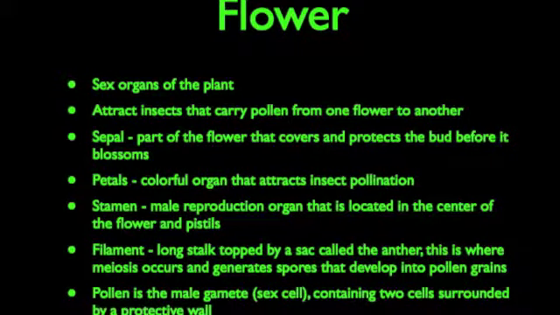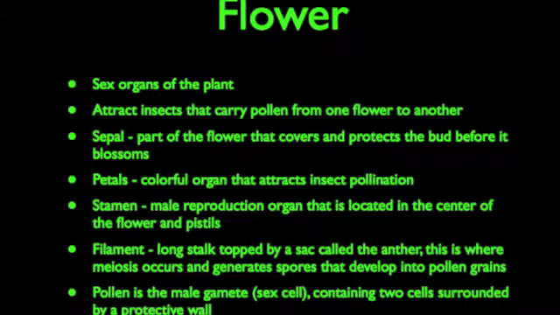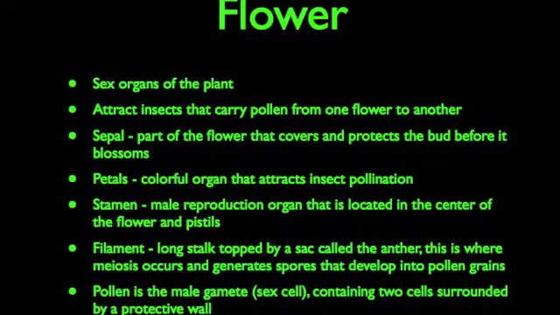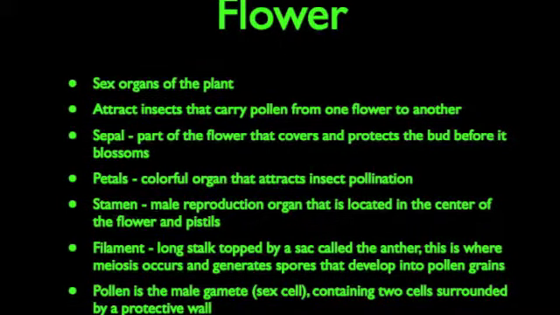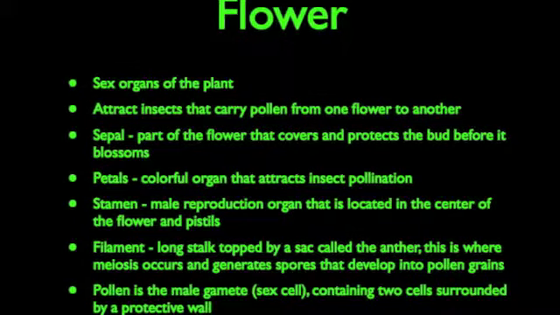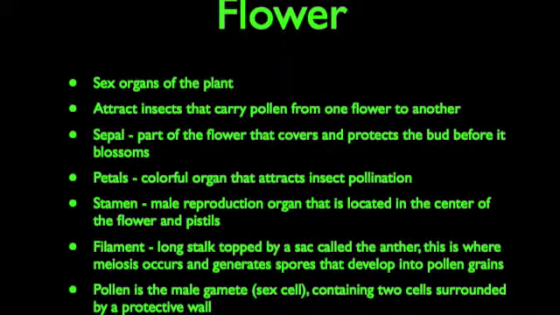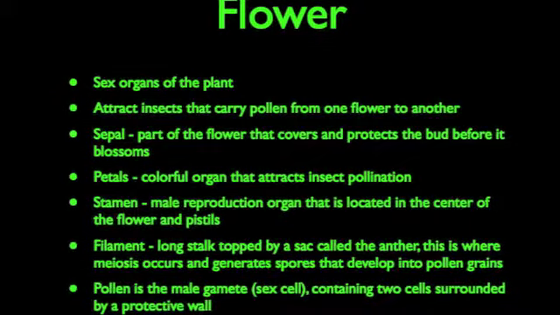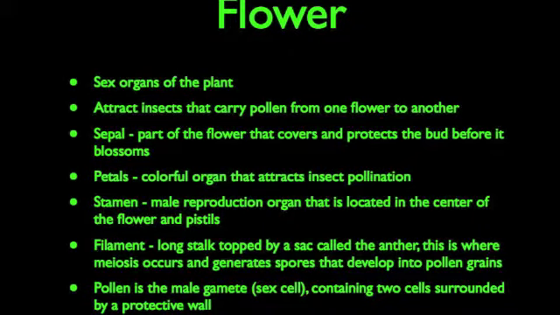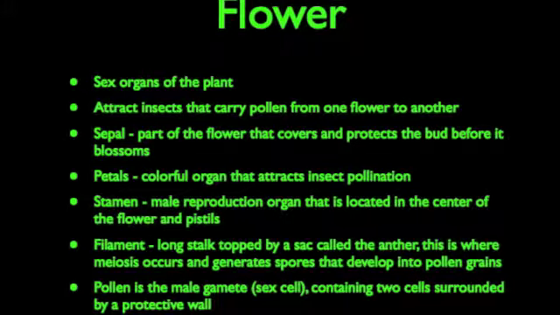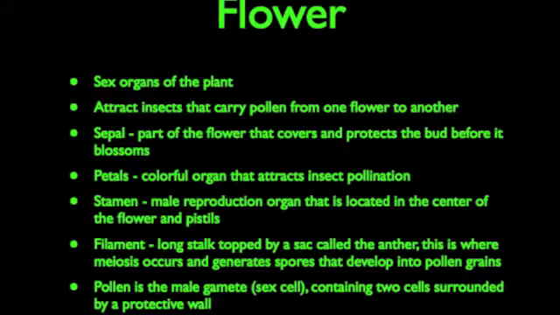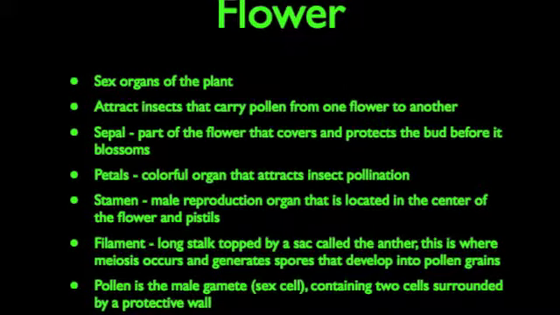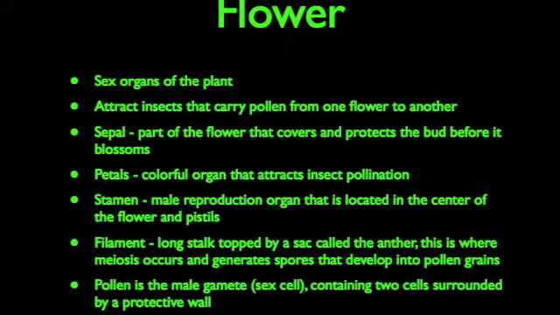Brightly colored flowers attract insects that carry pollen from one flower to another. Once a flower is pollinated, the flower can produce seeds and fruit. The sepal is the part of the flower that covers and protects the bud before it blossoms. The petals are a strikingly colorful organ that attracts insect pollination. The stamen is the male reproductive organ that is located in the center of the flower with the pistil. They have a long stalk called a filament, topped by a sac called the anther.